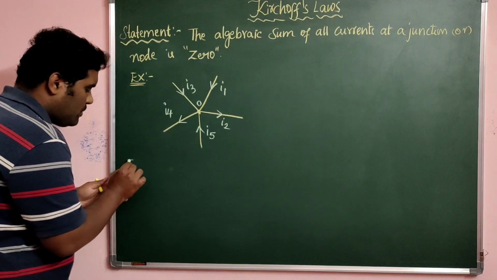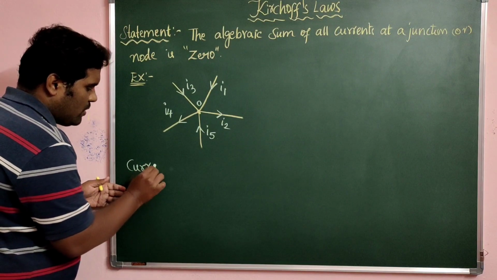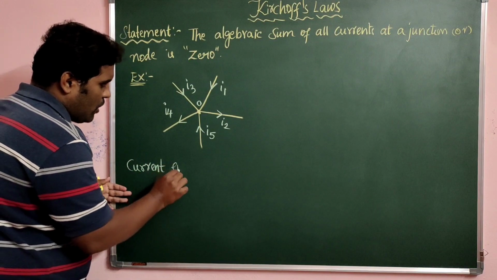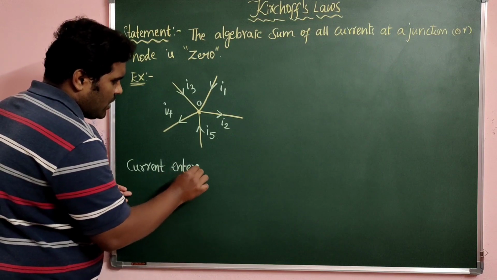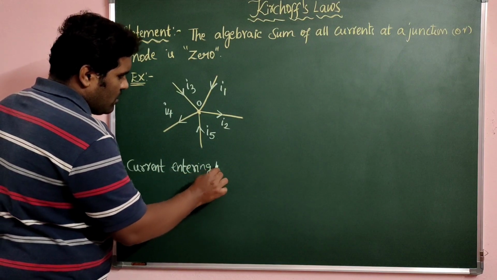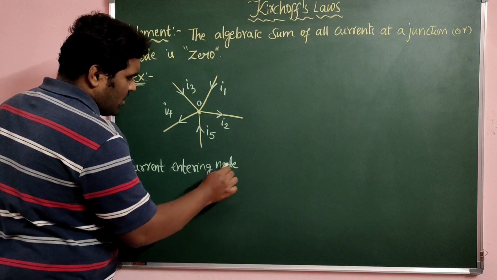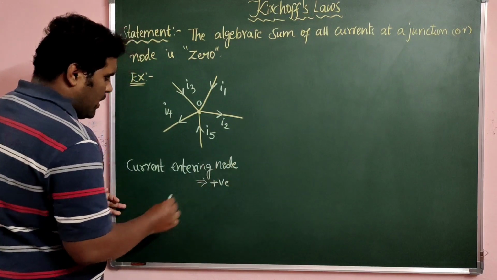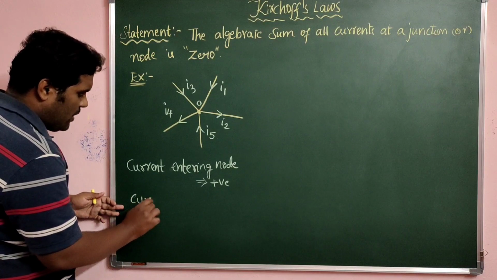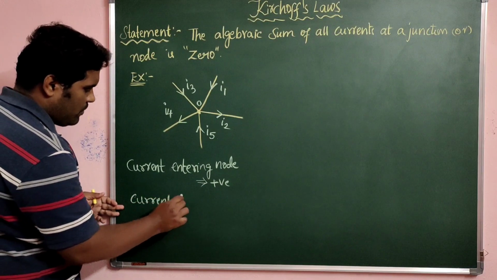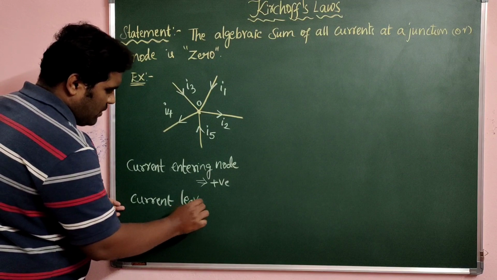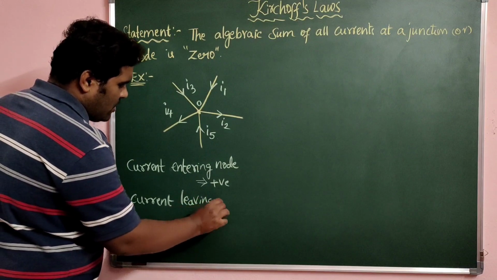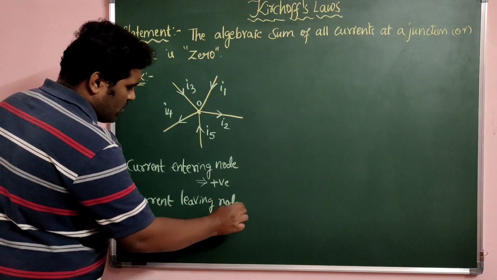So what convention did I say? Current entering a node or junction, you consider as positive, and current leaving a node or junction, you assume as negative.